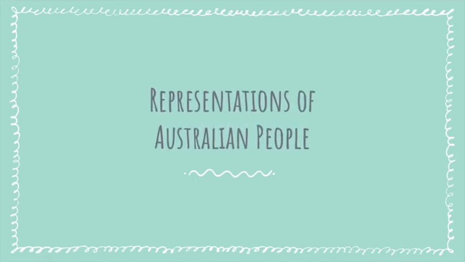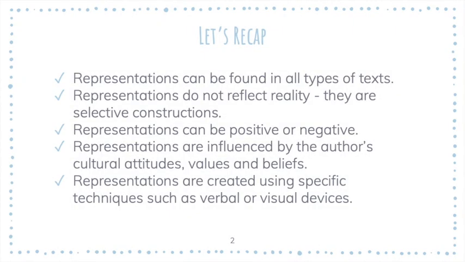We're looking today at representations of Australian people. Just to recap what you've done over the last couple of lessons, you've looked at representations that can be found in all types of texts. Representations do not reflect reality and they are selective constructions. Representations can be both positive or negative. Representations are influenced by the author's cultural attitudes, values, and beliefs, and they are created using specific techniques such as verbal and visual devices, which we will be using again today.